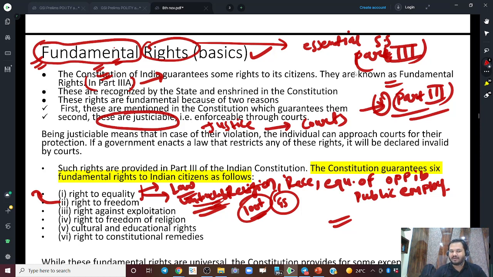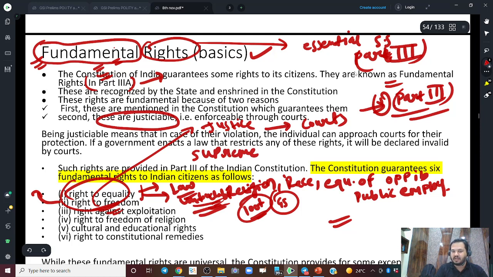If somebody tries to stop you, if these rights are violated, then you can go directly to the Supreme Court. Any citizen of this country can go directly to the Supreme Court, and the Supreme Court will restore your rights, right? So this is the meaning of justiciable, and that is its beauty.